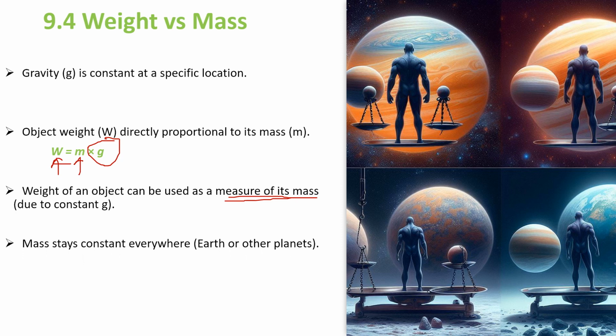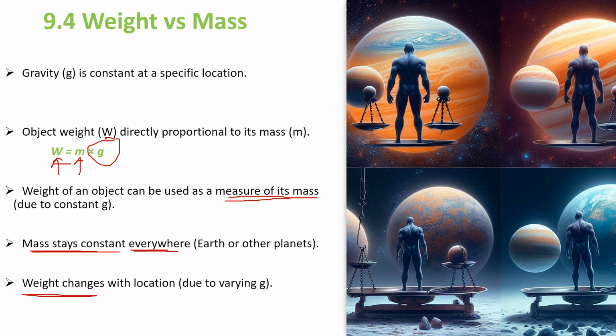Okay, mass stays constant. Remember, mass stays constant everywhere. You take an object to the Earth, to the Moon, to some other planet, say Mars or Jupiter, whatever, mass remains the same for a given object. But weight changes. The weight of an object is not the same on both Earth and the Moon. Remember, weight changes.